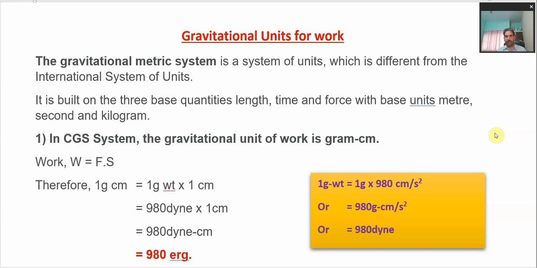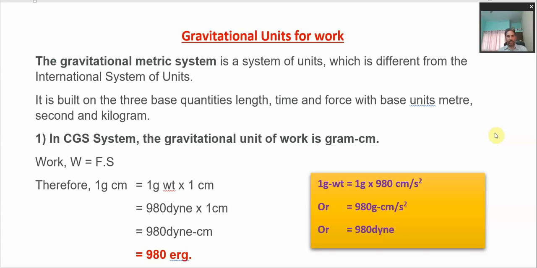So what are these gravitational units of work? The name suggests some information itself. You have to keep that in mind. The gravitational system of units is different from what we are following according to the international system of units, the SI system or CGS system. However, we represent the gravitational units in the form of the SI system and CGS system.